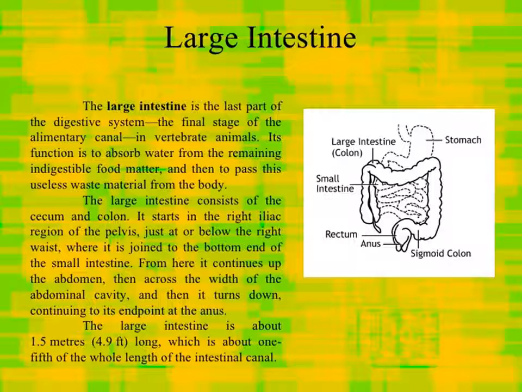It starts in the right iliac region of the pelvis, just at or below the right waist, where it is joined to the bottom end of the small intestine. From here, it continues up the abdomen, then across the width of the abdominal cavity, and then turns down, continuing to its end point at the anus. The large intestine is about 1.5 meters, that is 4.9 feet long, which is about 1/5 of the whole length of the intestinal canal.